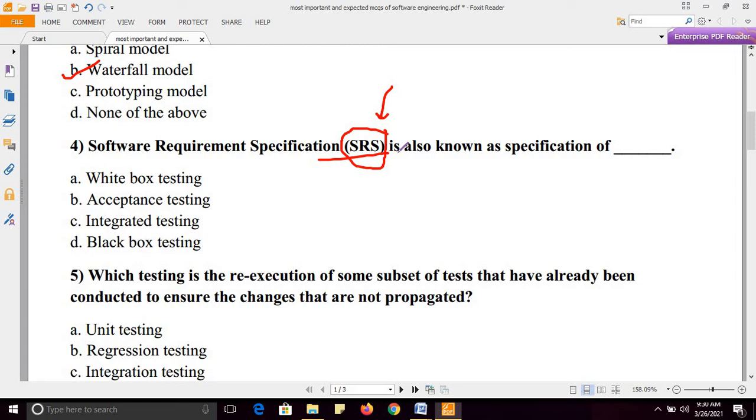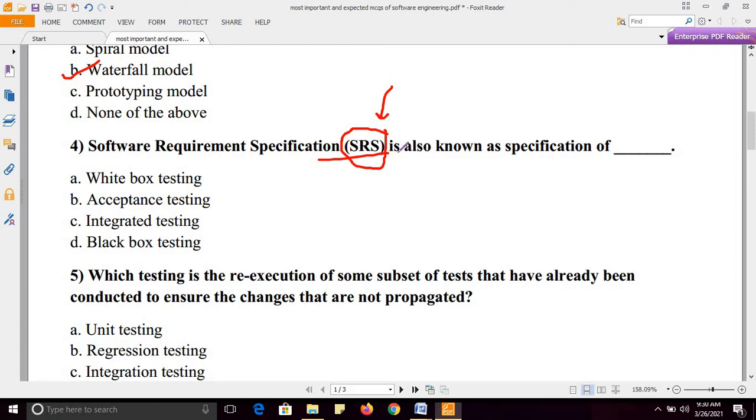SRS is also known as specification of which type of testing? 4 types of testing are given here: white box testing, acceptance testing, integrated testing, black box testing.